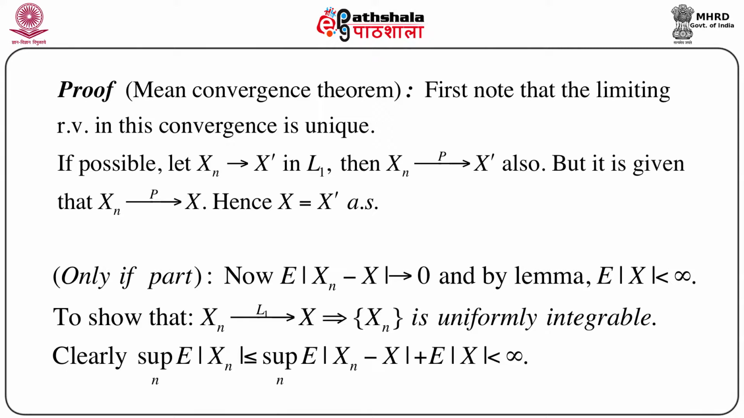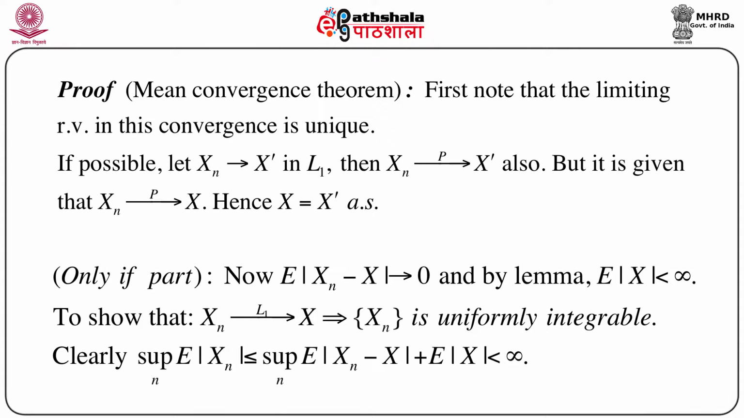Now the only if part means we assume that it converges in mean. That means Xn converges to X in mean, that is L1 convergence holds, which means that expectation of mod Xn minus X goes to 0. And by the previous lemma, it immediately implies that expectation of mod X is less than infinity. That means it is integrable. Now all we have to show is that Xn converges to X in L1, or in mean, will imply that the sequence Xn is uniformly integrable. This we have to show.